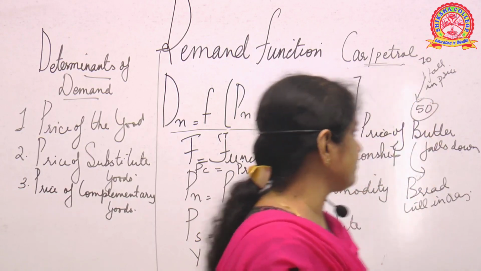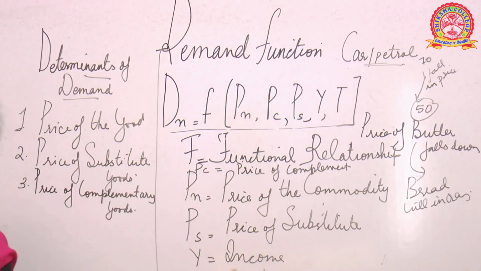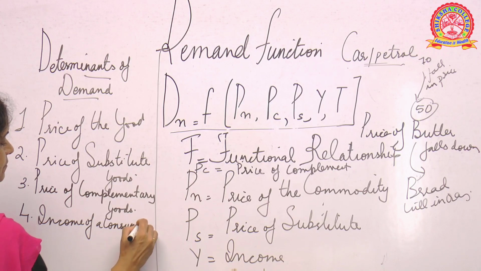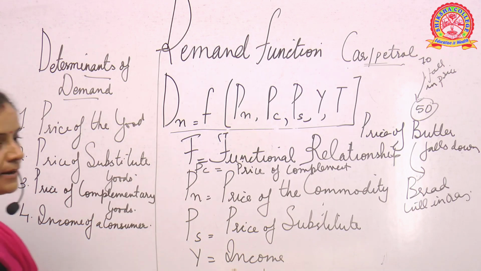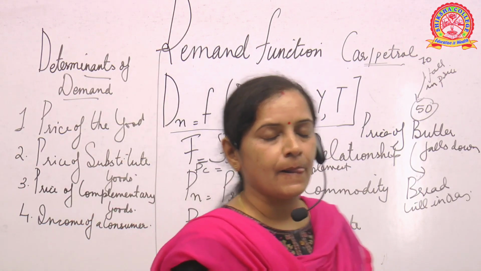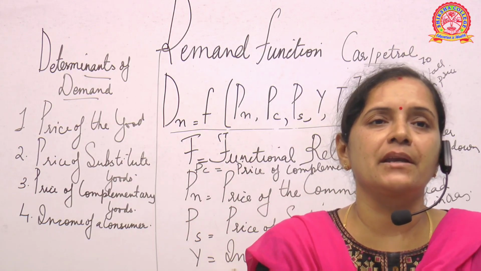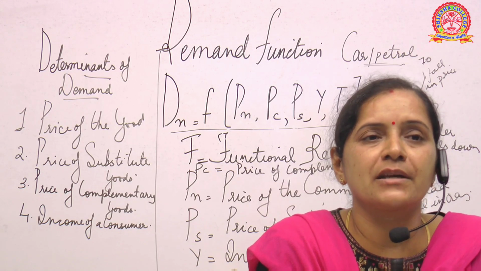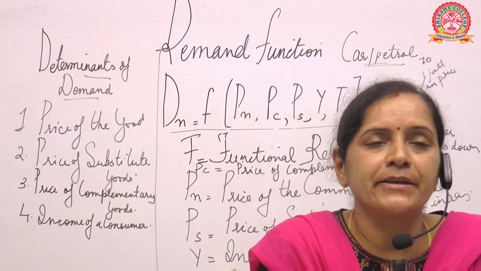Then comes income. This is a very important factor, income of a consumer. What is the income level of a consumer? Income means, whether your income is within a particular range, or you have a high range of income where you can spend lavishly, or your income is restricted.